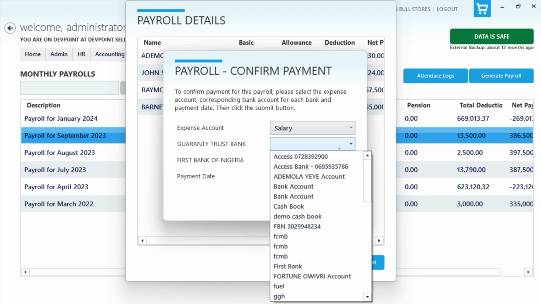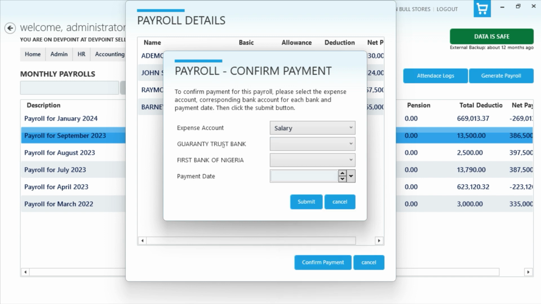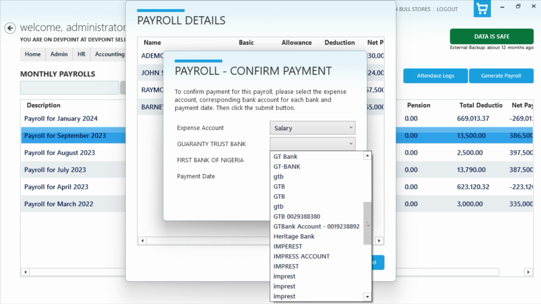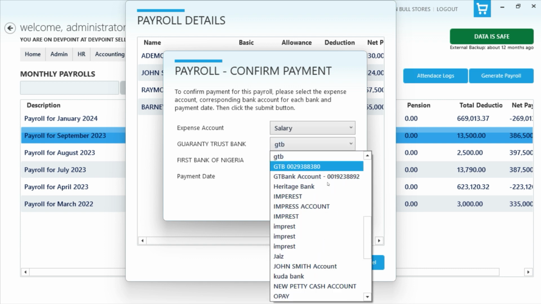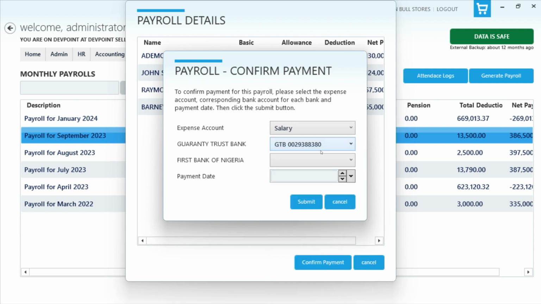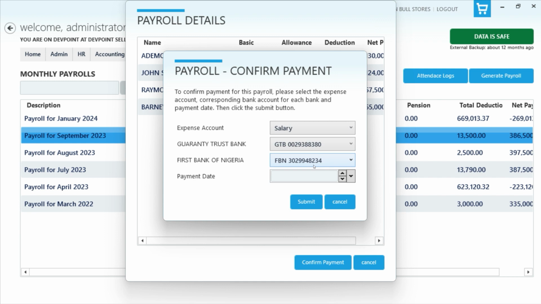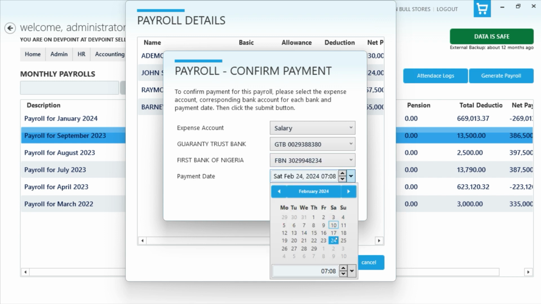I can select the corresponding bank, which is GT Bank, and for the First Bank, I can select First Bank, and then select the payment date.